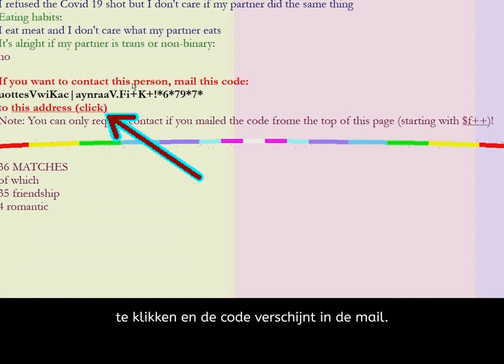If you see someone with whom you'd like to get in contact, use the code under his or her profile. Again, you only have to click the link marked as this address and the code will be in your mail. You only need to click send in your mail program.